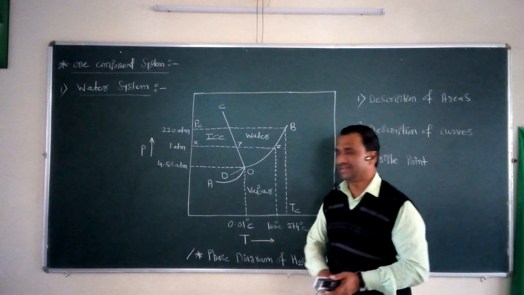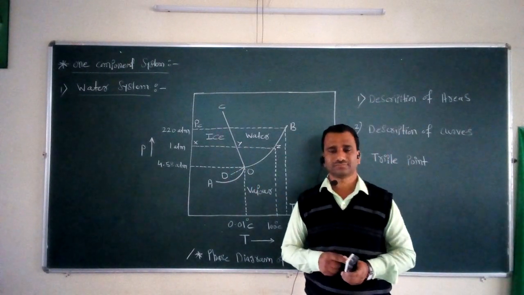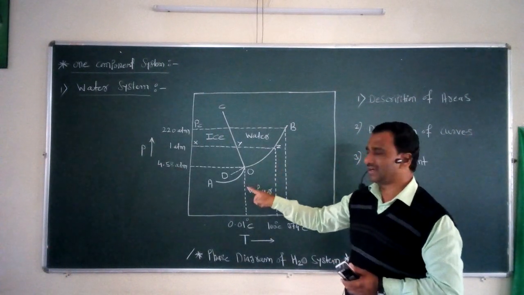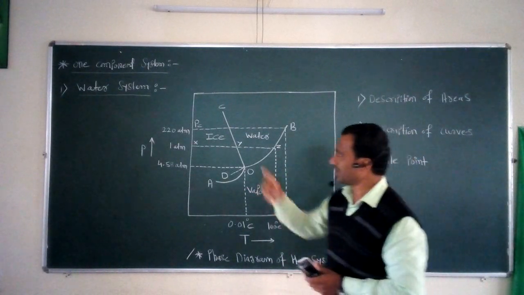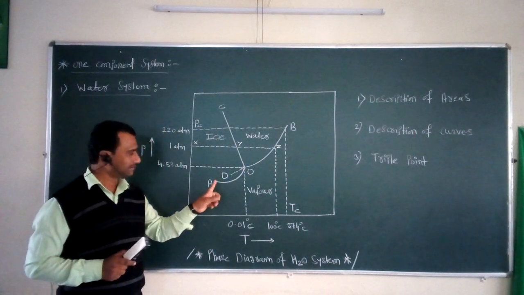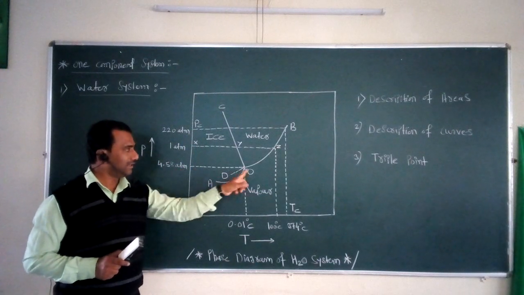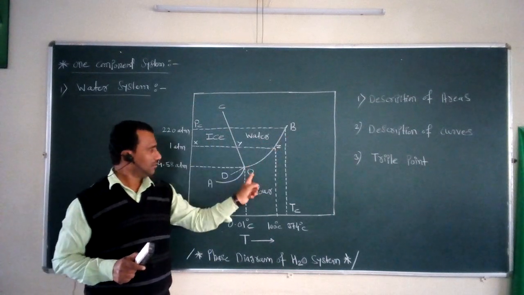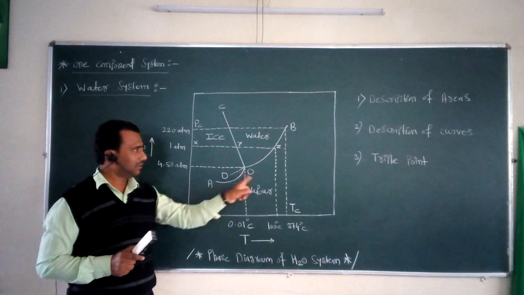As far as this phase diagram of the water system is considered, it has different types of areas. Three important areas can be present in this water system. The first important area is called area AOC. The second important area is area AOB, and the third important area is area BOC.